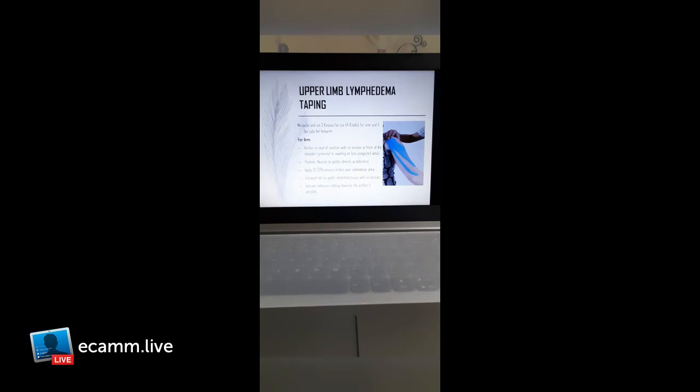Apply 10 to 20% in tails over the edematous area. Each tail should have 10 to 20% of the tension. Always remember the end of each tail goes on gently stretched tissue with no tension. End should be at 0% tension. Anchor should be at 0% tension, and end also should be at 0% tension. Now activate the adhesive by rubbing towards the anchor if possible.